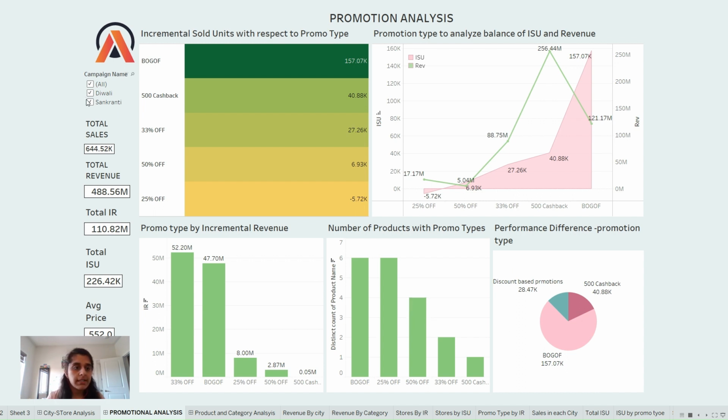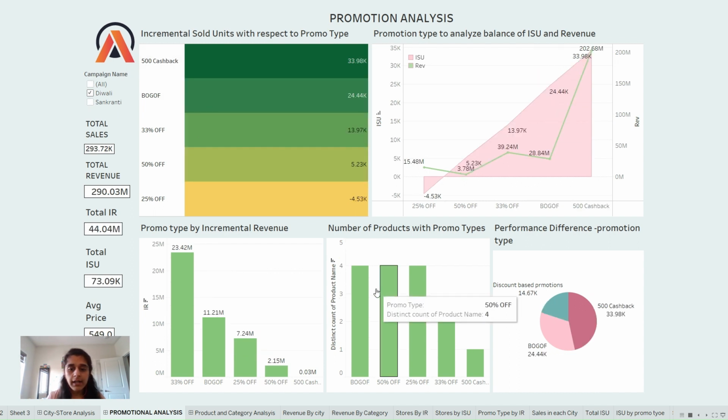So as we can see, in Diwali, out of 15 products, four products were discounted as 50% off. Then four products were discounted as 25% off, and so on.